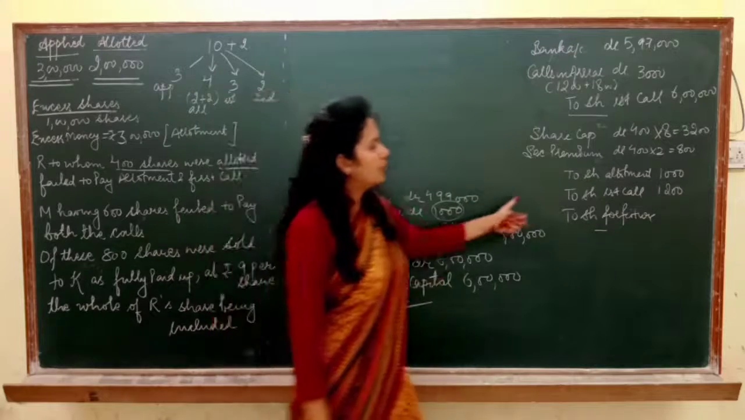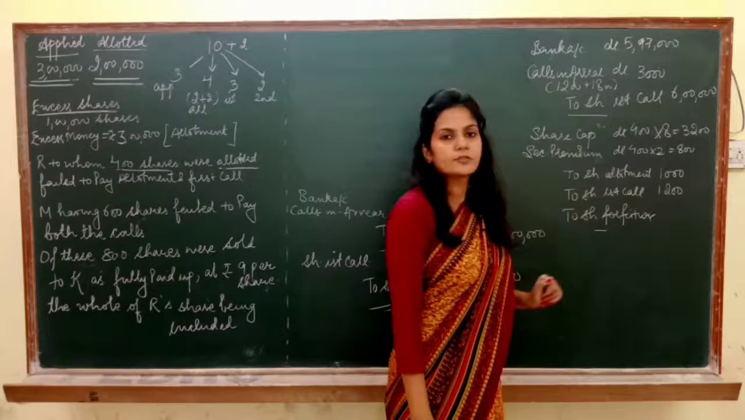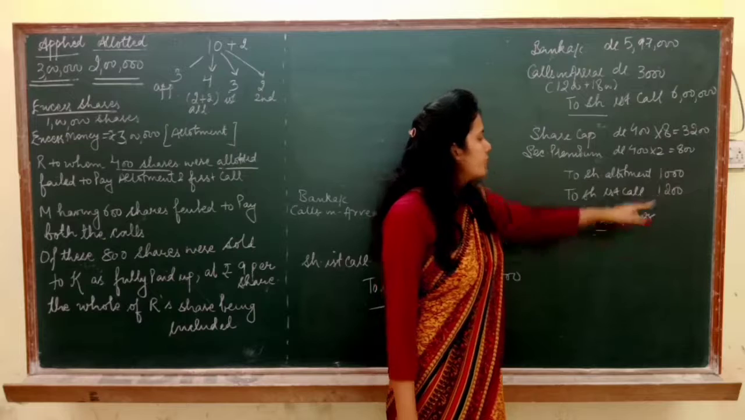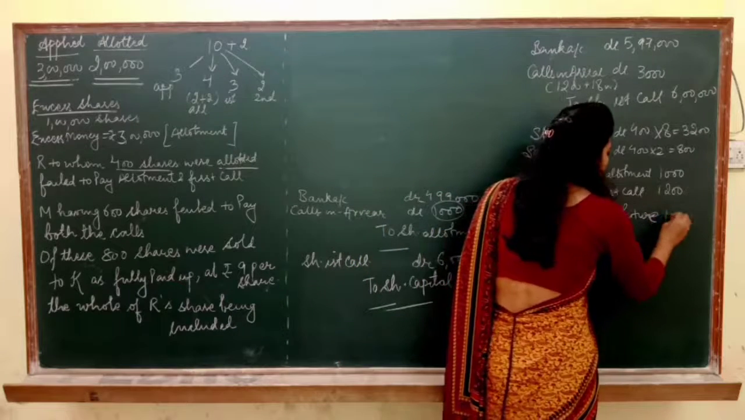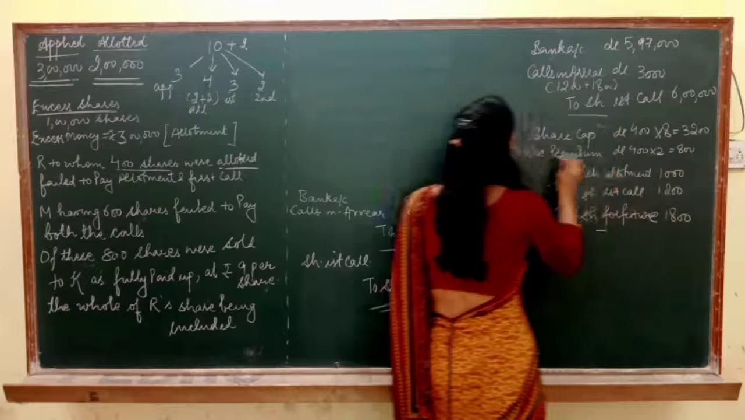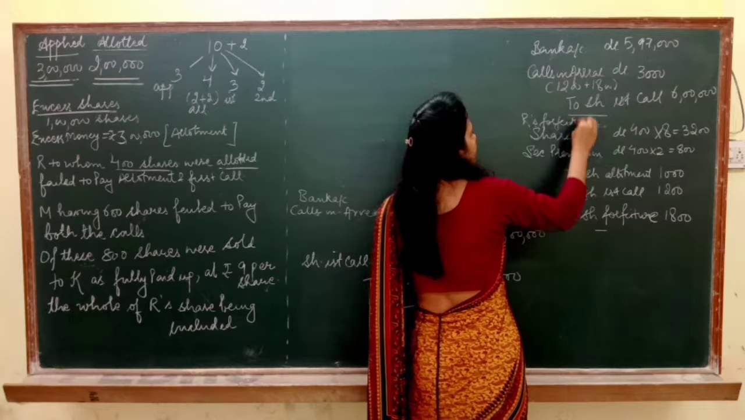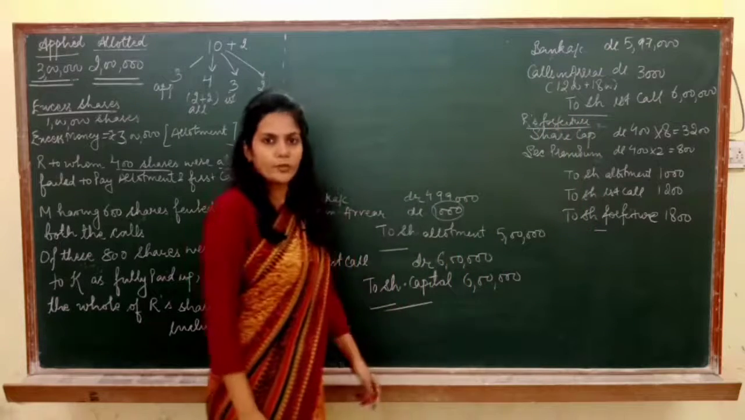So how are we going to calculate it? First of all, add up the debit side. 3200 plus 800 is 4000. 4000 minus 1000 is 3000. 3000 minus 1200 is 1800. So 1800 is the profit on cancellation of R's shares. This entry is the entry for forfeiture of R's shares. So I hope this point is clear.